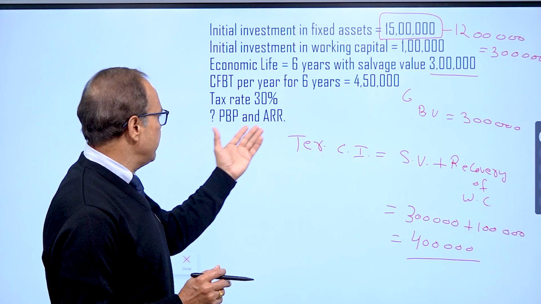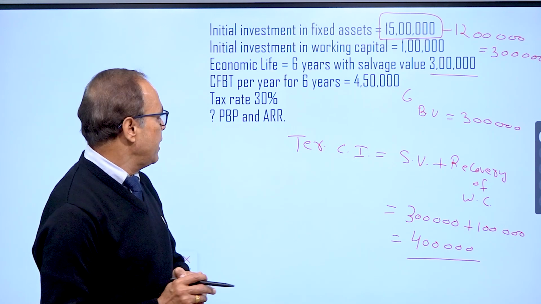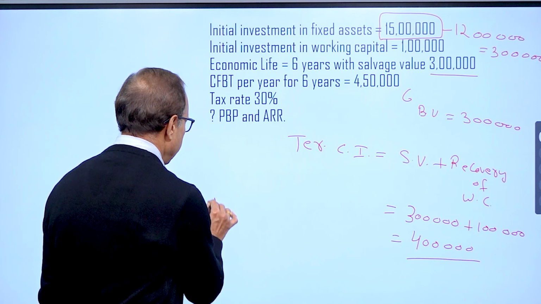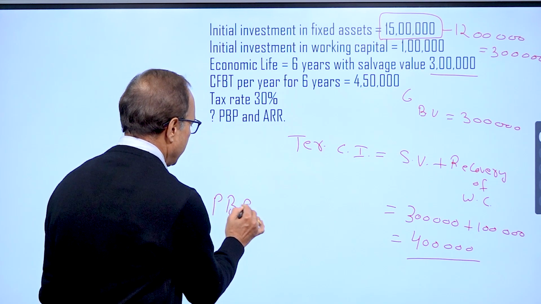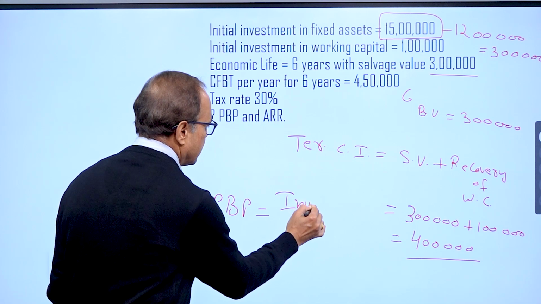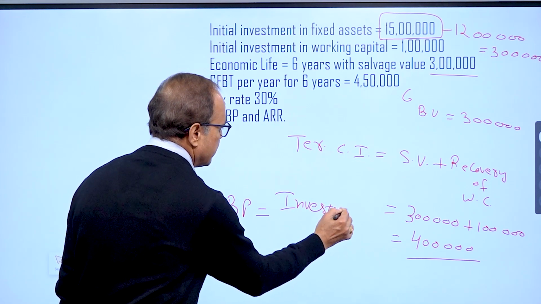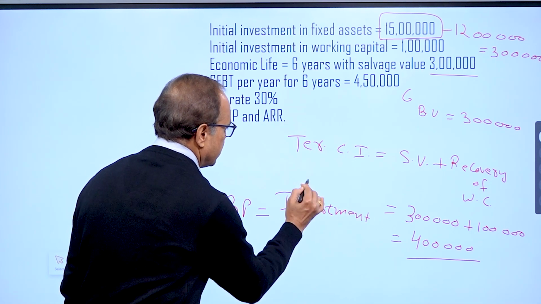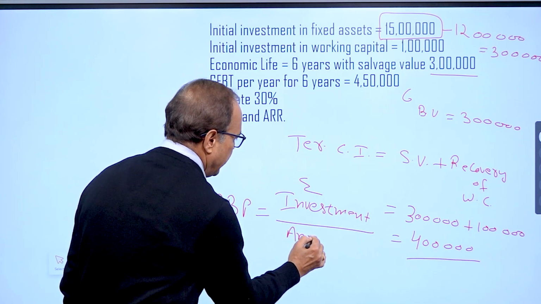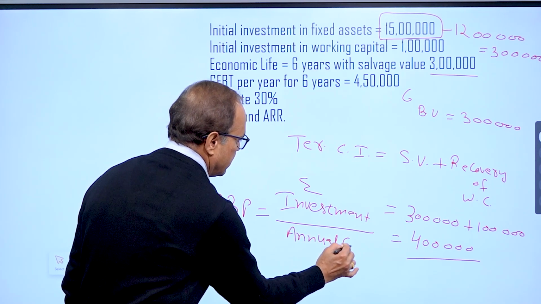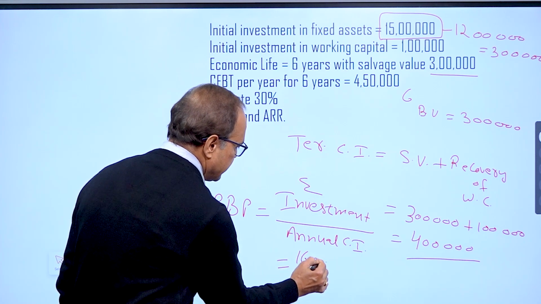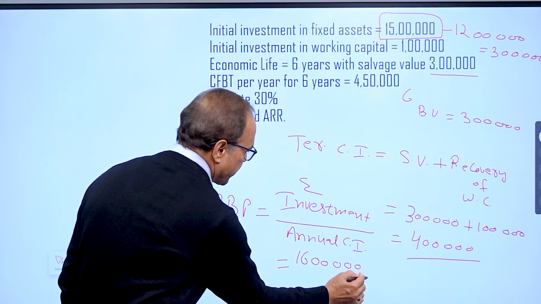Now we will apply the mechanism of the payback period method and ARR. Payback period is simply total investment in the project divided by annual cash inflow. So our total investment in the project is 16 lakhs.